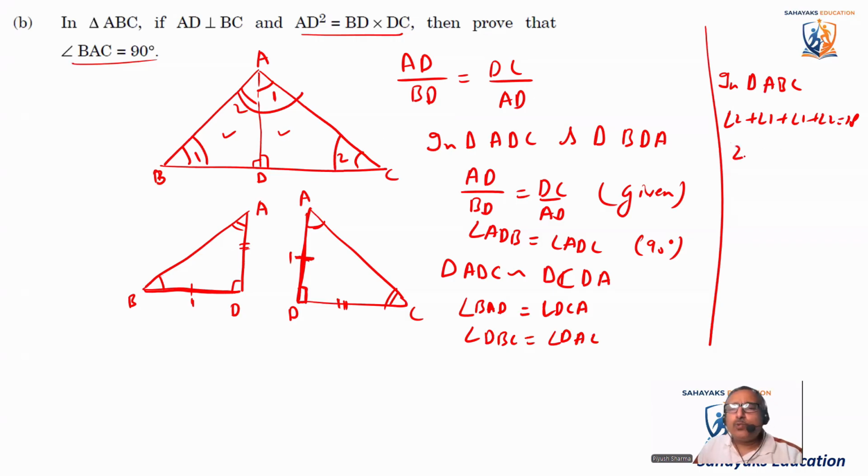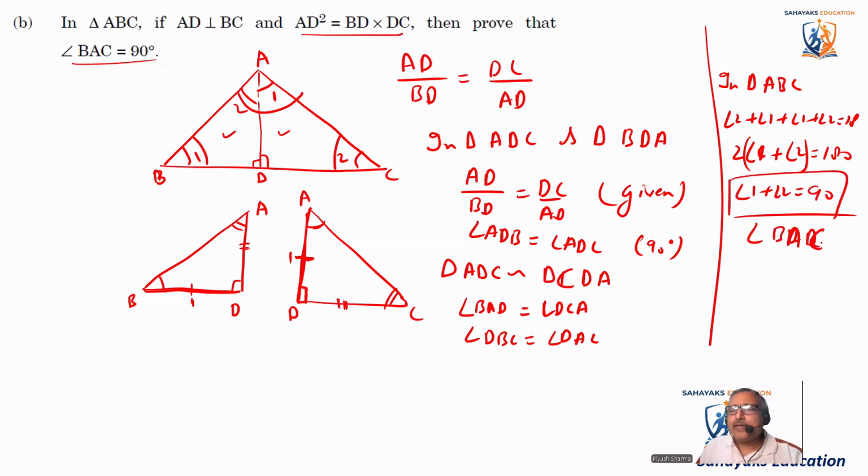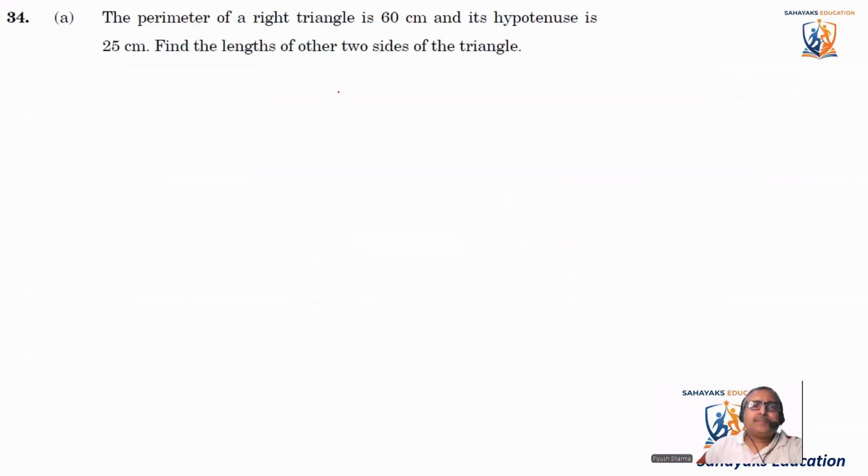So it comes out to be 2 times angle 1 plus 2 times angle 2 is equal to 180, or I can say angle 1 plus angle 2 is equal to 90. Or I can say that angle BAC is equal to 90 degree. Okay. Let's come to the next question.